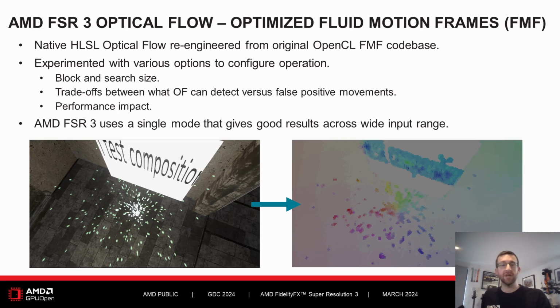There were various trade-offs to be made between resolution, false positive movements, and minimum object size, but we settled upon a single mode which, when combined with aspects of game motion vectors, can give us excellent results across a wide input range of content, and all at a very low GPU compute cost.